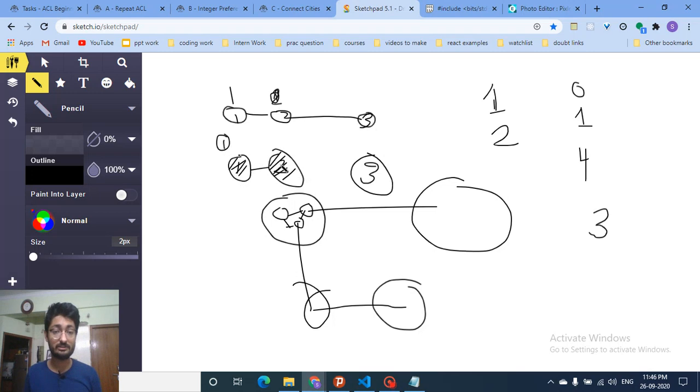It is visited, which means it is part of some other component, so I don't have to take care of this. Then I will go to the third node. This is not visited, so I will make this visited, and the total number of components will become 2. Then I go to the next node, check if it's not visited, the count will increase, and so on. That's the whole logic.